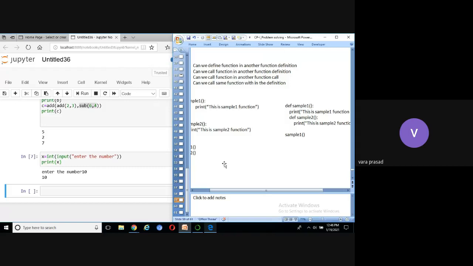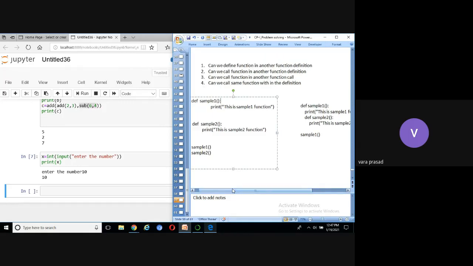Third point, we can call a function in another function call. Fourth point, you can see. We can call the same function within the definition. Is it possible or not?